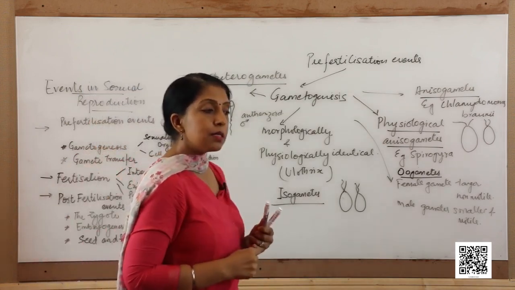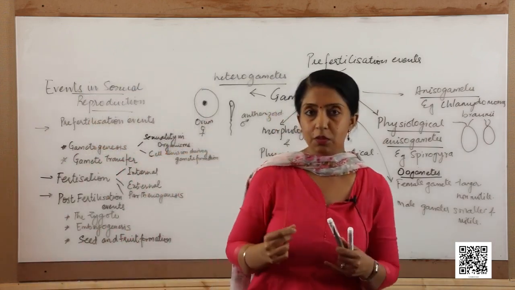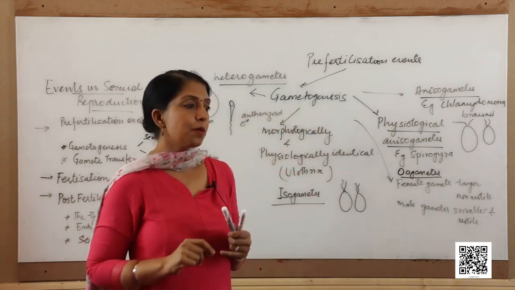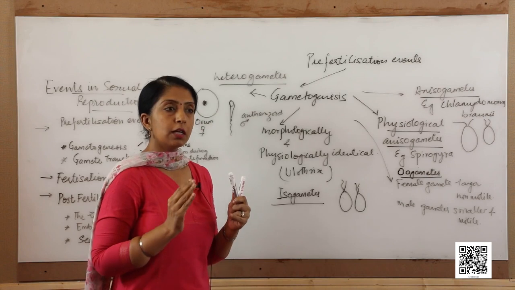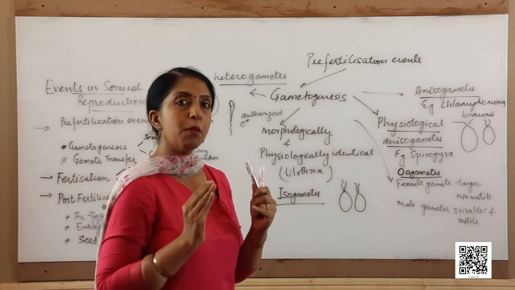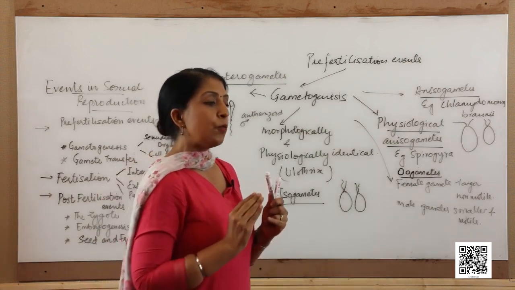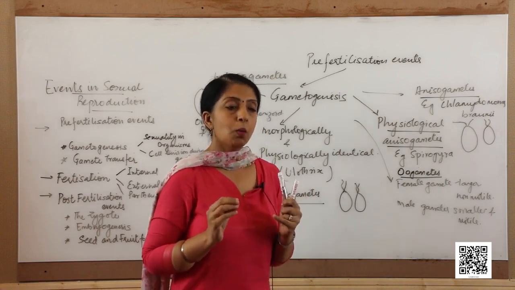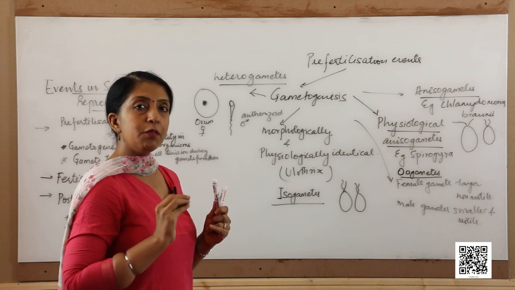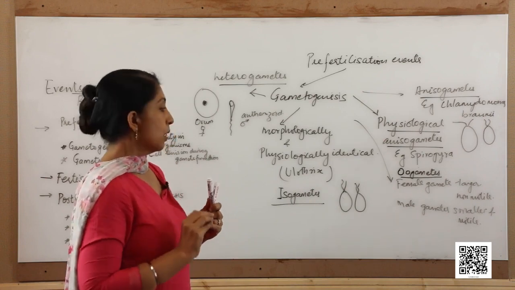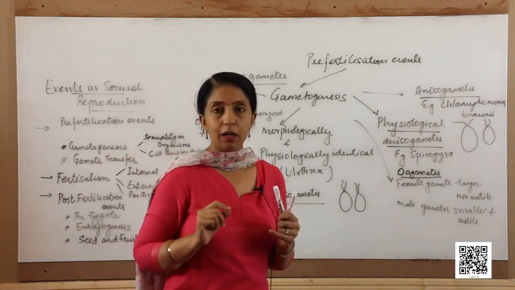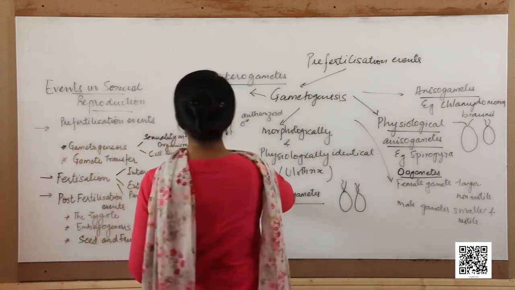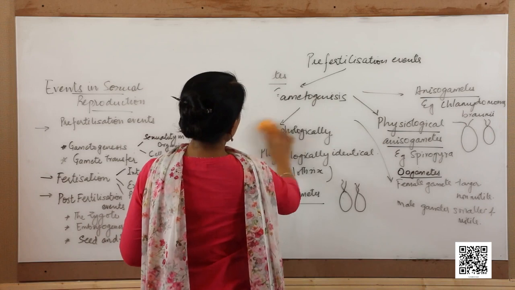Now, how is sexuality in organisms defined? There are certain organisms in which the gametes are derived from parents which are morphologically the same. Rather, we can say when the gametes are derived from the same parent, those kinds of organisms are called homothallic, and this can be seen in certain lower algae.